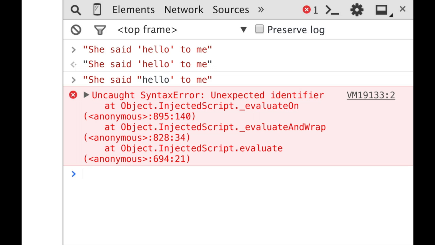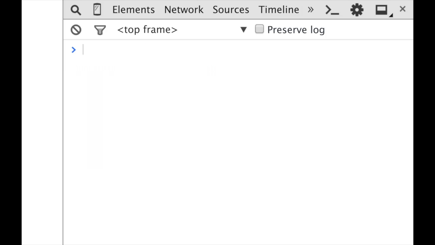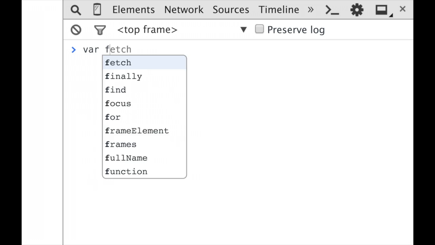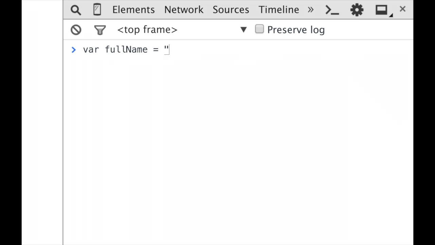Okay, let's clean. Each element inside the string has a position, and this position is called the index value. So let's create a variable. I will pass my name.